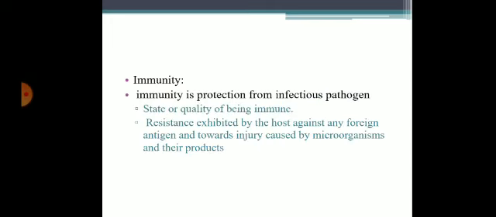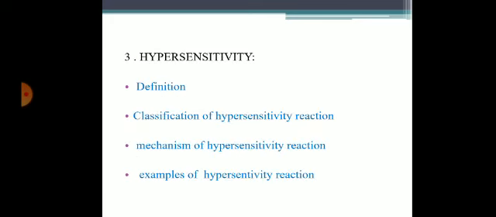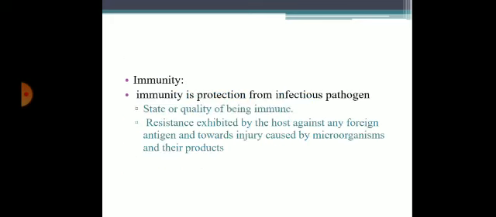Coming to immunity. Definition: immunity is protection from the infectious pathogen. It is a state or quality of being immune. Resistance exhibited by the host against the foreign antigen towards the injury caused by microorganisms and their products.